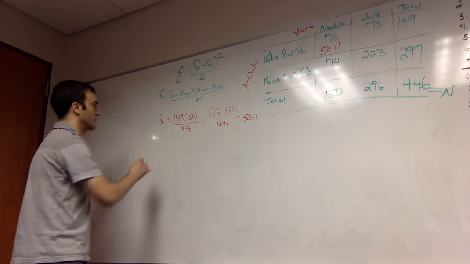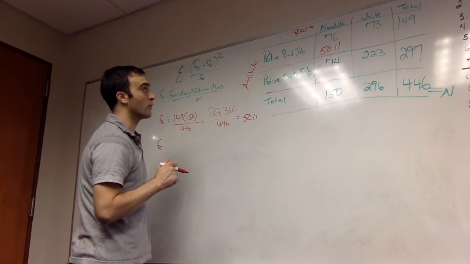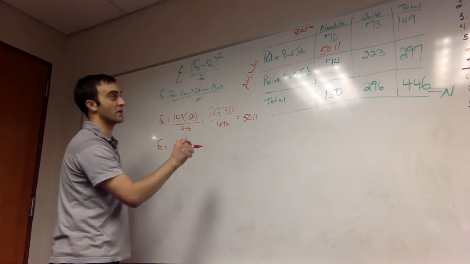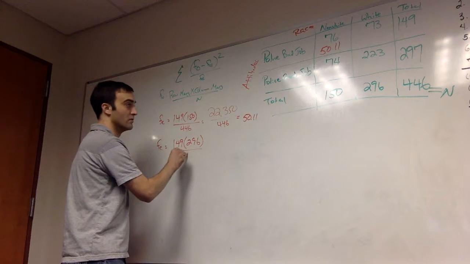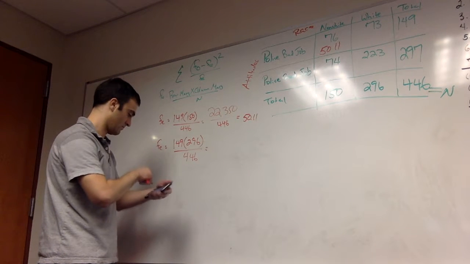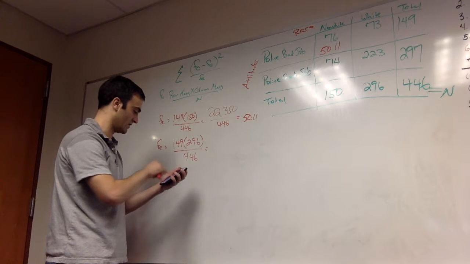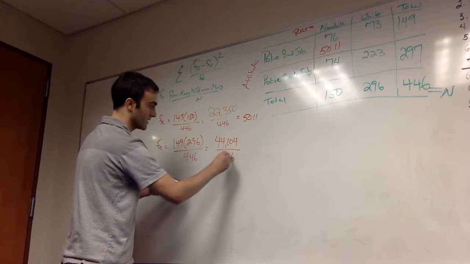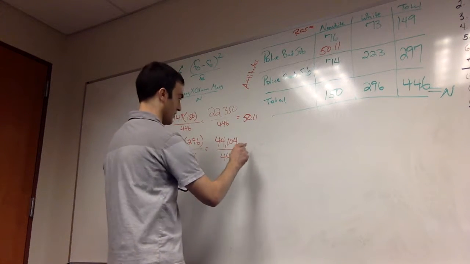For whites saying the police do a bad job, moving over clockwise to the next cell, where we observe 73 whites saying the police are doing a bad job, we take its row marginal, 149, multiplied by the column marginal, 296, and divide by the n of 446. 149 times 296 is 44,104, and divide that by 446 to get about 98.89.